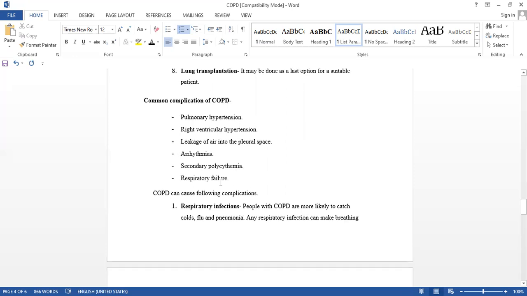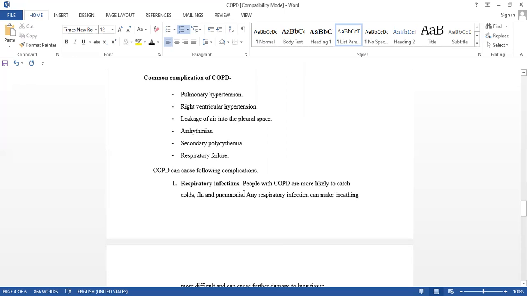You will see one by one. Respiratory infection. Other complications are also there. People with COPD are more likely to catch cold, flu, pneumonia, isn't it? Already all the air passage is damaged, so they are prone to simple colds, flu, pneumonia.